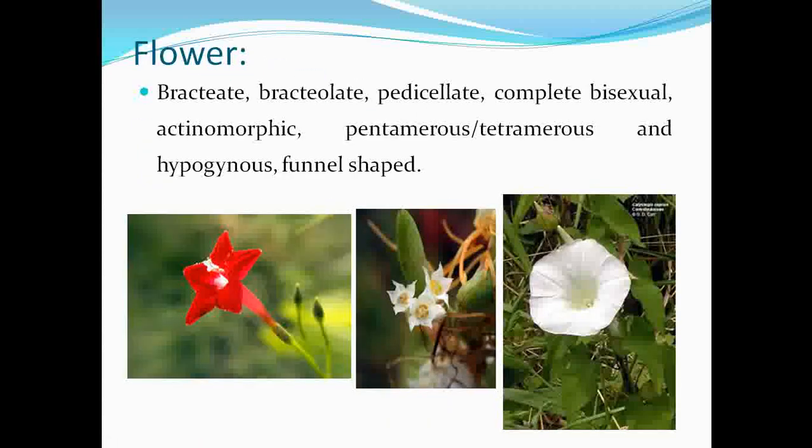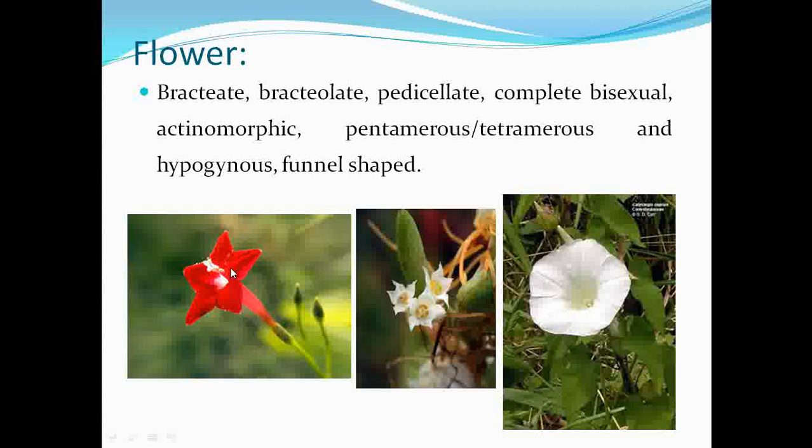Then next we have to discuss the flowers. Whatever type of flowers are present under this family, basically the flowers are bracteate, they are bracteolate, they show the presence of bracteoles. If you observe, they show the presence of a stalk, that's why the flowers are pedicellate. Then the flower shows both sex organs, androecium as well as gynoecium, that's why the flowers are complete, bisexual. If you cut the flower in any plane, it divides into two equal parts, that's why the flower is actinomorphic. Basically the flowers are pentamerous, or very rarely tetramerous.